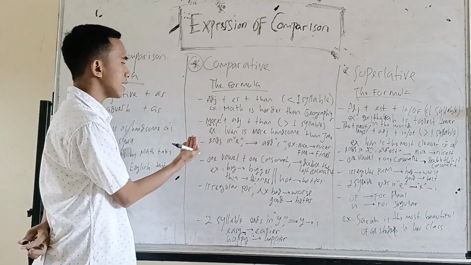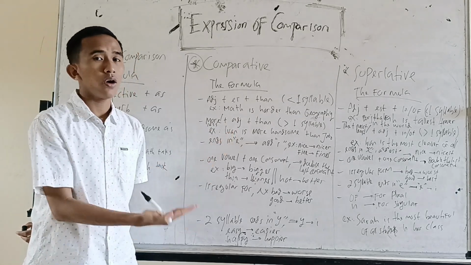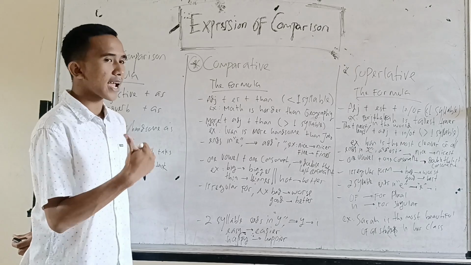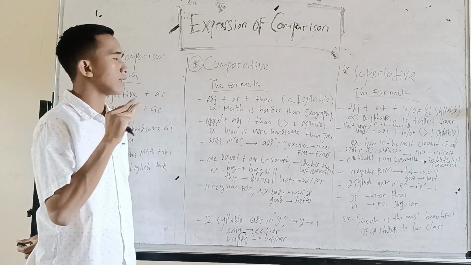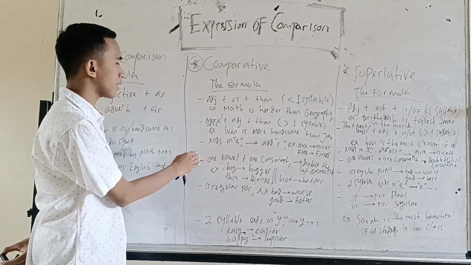Next, the formula is more or less plus adjective plus than for more than one syllable, like handsome, beautiful, clever, and etc. For example, Ivan is more handsome than Yoko, and etc.